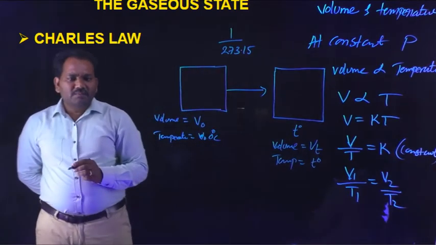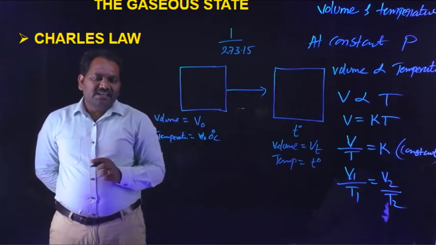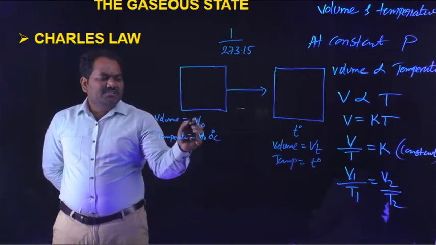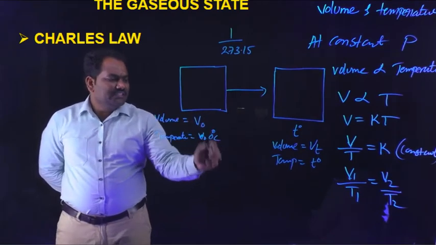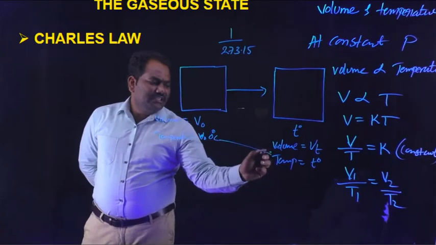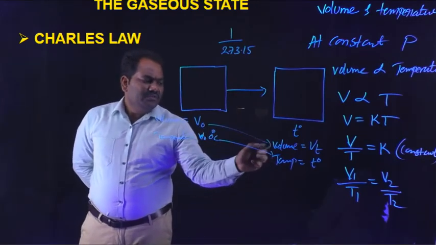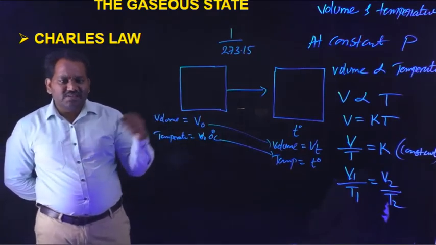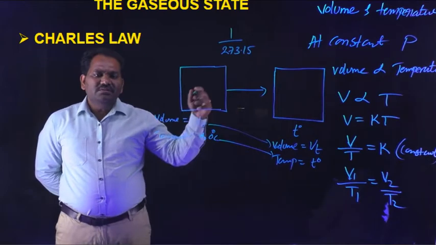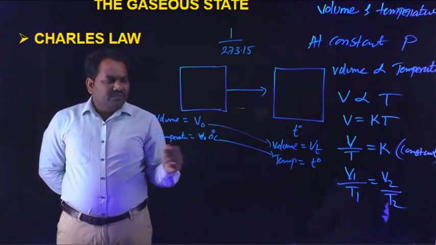Here we consider one gas. The volume is V naught at 0 degree centigrade. Then the temperature is increased from 0 degree centigrade to T degree centigrade, and the volume is also increased from V naught to Vt.